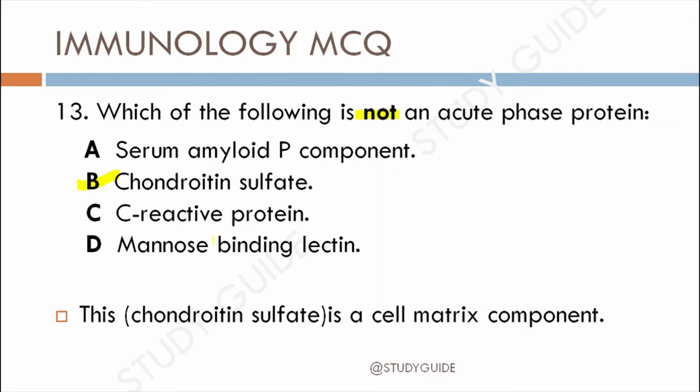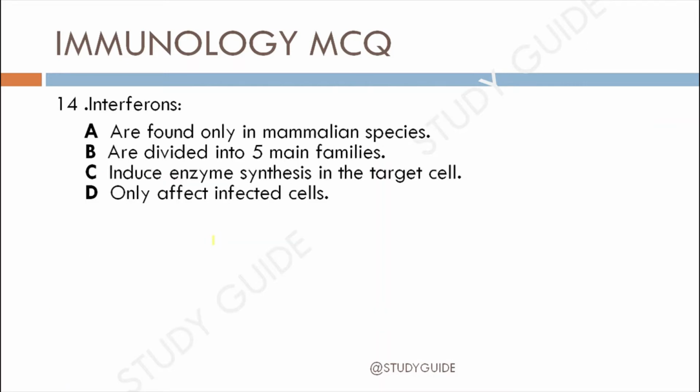Let's move toward question 14. Question 14 is about the interferons. Interferons are found only in the mammalian species, are divided into five main families, or induce enzyme synthesis in the target cells. Option D, only affects infected cells.